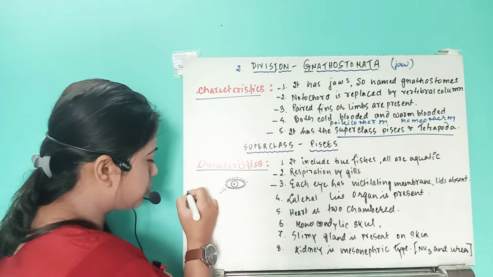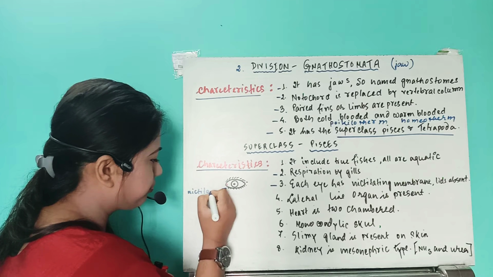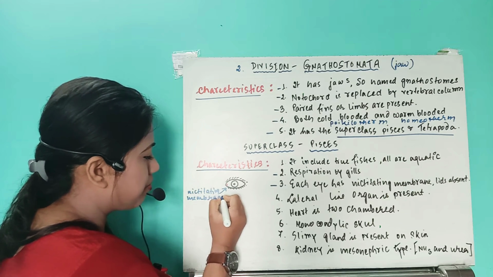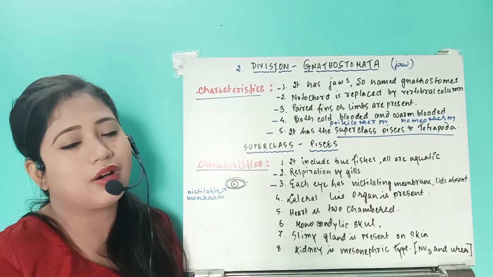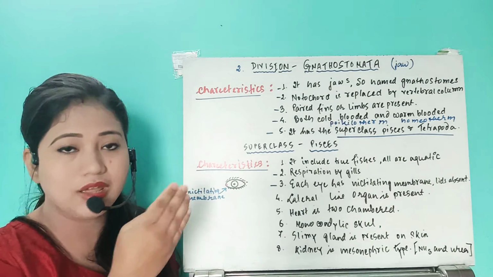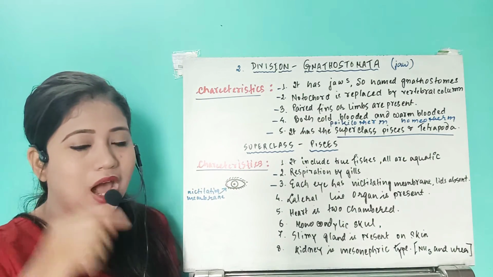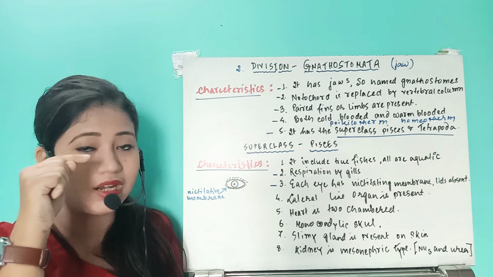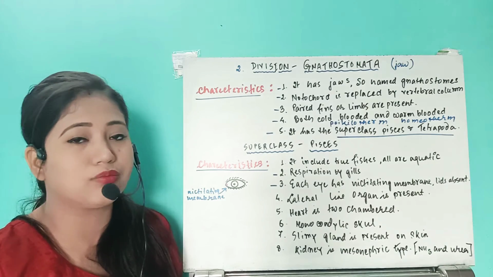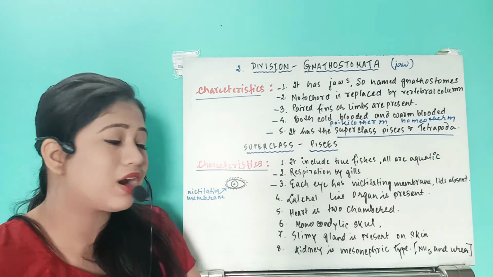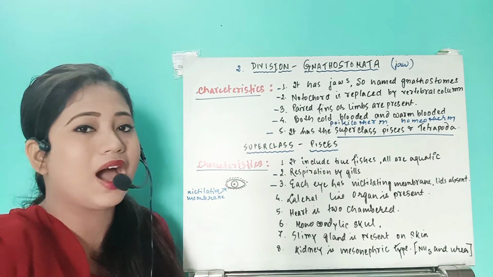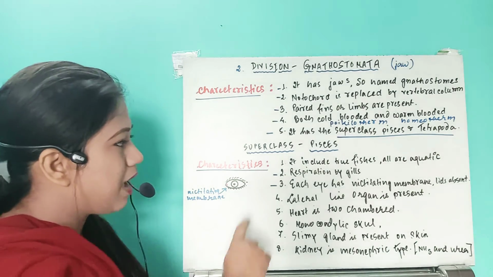This red spot is known as the nictitating membrane, right? So what is the nictitating membrane? It is actually a horizontal flap that blinks horizontally. But if you see our upper eyelid and lower eyelid, our upper eyelid is movable, right? We blink like this, isn't it? But the lower eyelid is not movable, right? This is how our eye functions. What happens in the fishes?